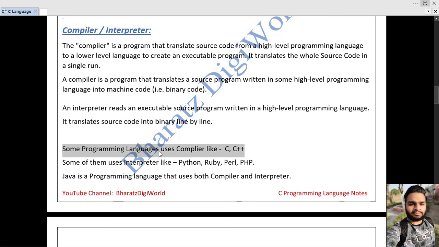Some programming languages use compilers, like C or C++, and some of them use interpreters, like Python, Ruby, Perl, PHP, all use an interpreter. Now, as an exception, or we can say as an advancement of technology, Java is a programming language that uses both a compiler and an interpreter.